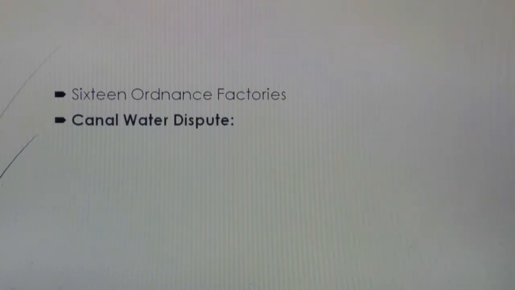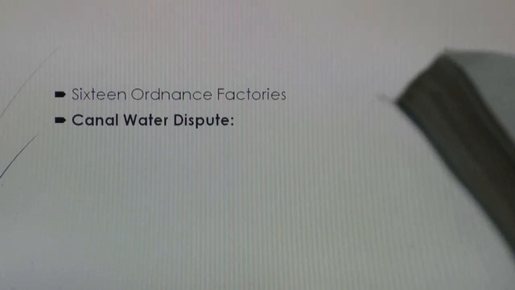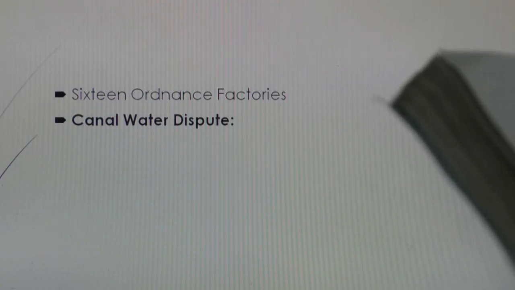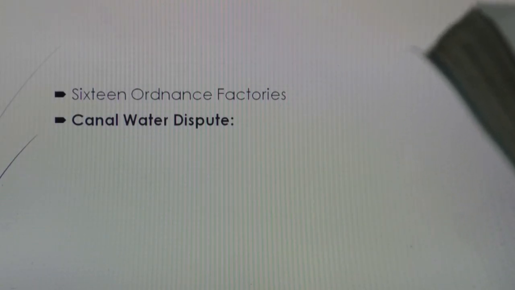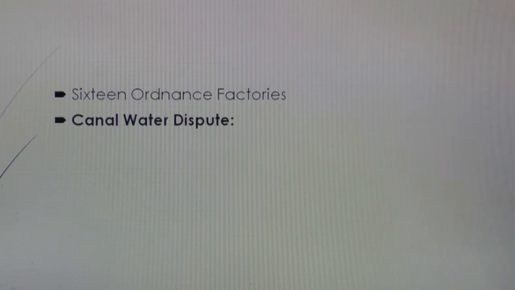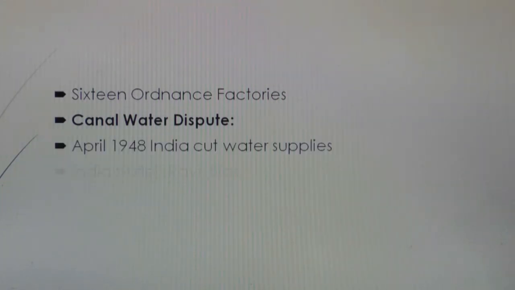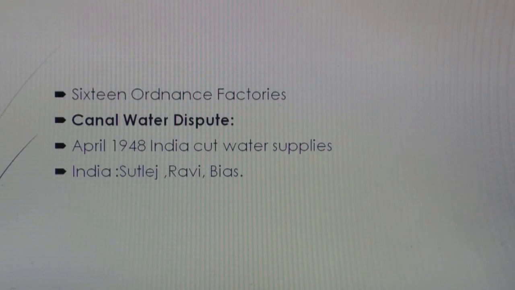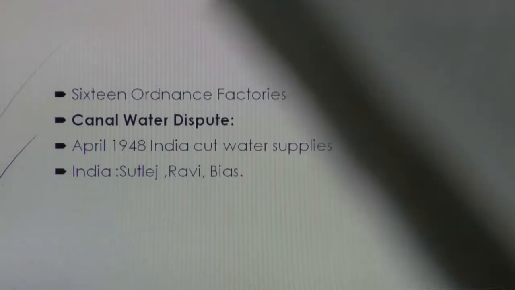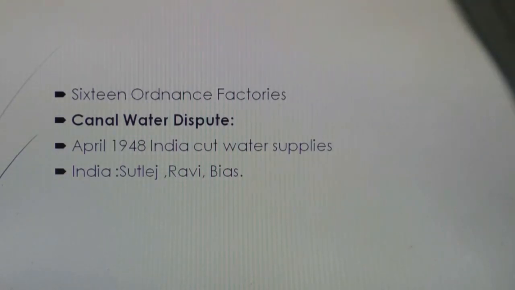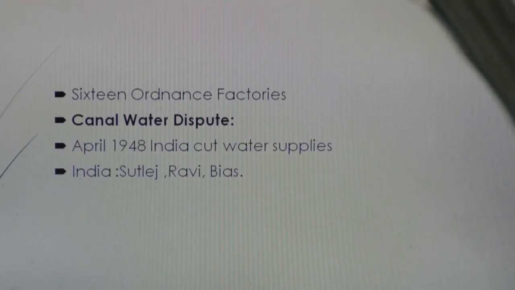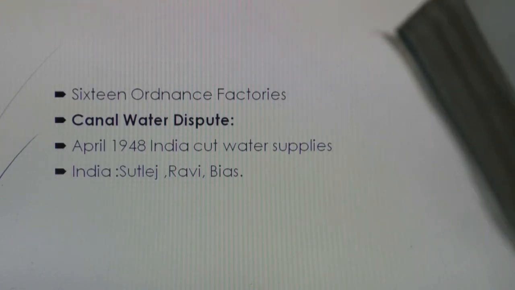After that the canal water dispute started for the newly formed state. The canals irrigating the Indus Basin worked as an integrated network in the British period. At that time, it was considered to be the biggest and most efficient irrigation system throughout the world in 1947. India started a water dispute with Pakistan because in April 1948 it closed all the headworks of the rivers which flow from India to Pakistan. So it created a lot of problems for the irrigation of Pakistan.